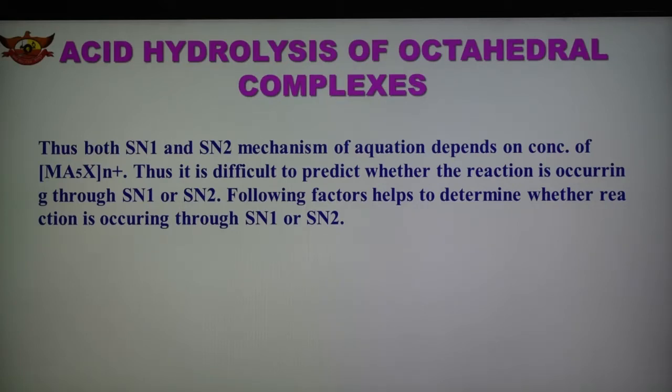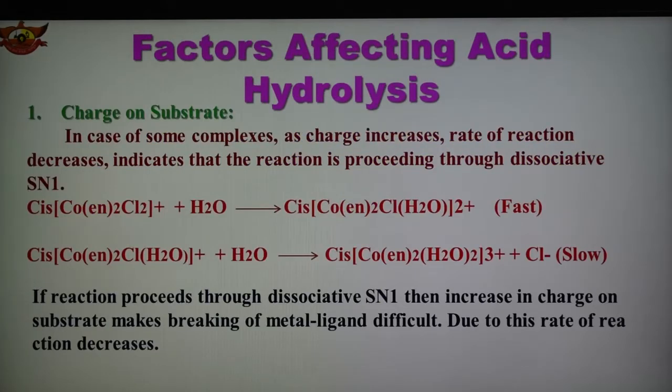So it is very difficult to say whether the reaction occurs through SN1 or SN2, and therefore some factors are there. On the basis of those, it is possible to show whether the reaction is taking place through SN1 or SN2. So we are discussing the factors affecting acid hydrolysis.